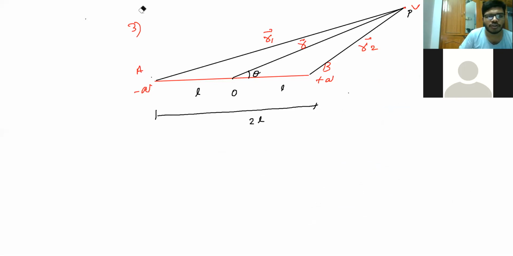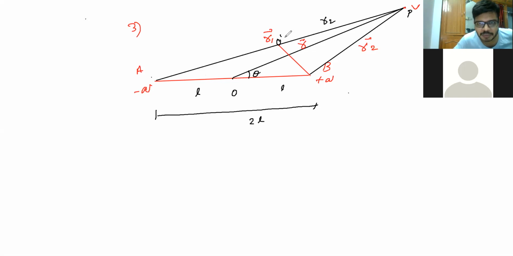To solve this term, I'll take a perpendicular point. Here, A and the P point are at a longer distance, and P is far away from this dipole. So I'll take a perpendicular point from R1 to the B point. This perpendicular point, I'm matching this distance, whatever the point. I'll take it as O dash. From the point O dash to P, I'll take this as R2.